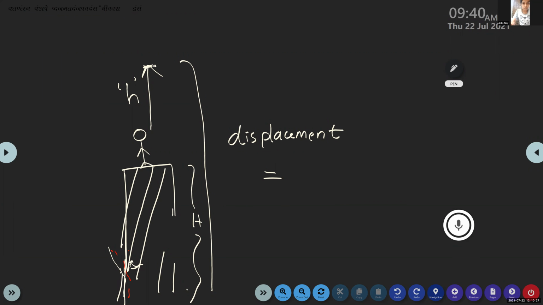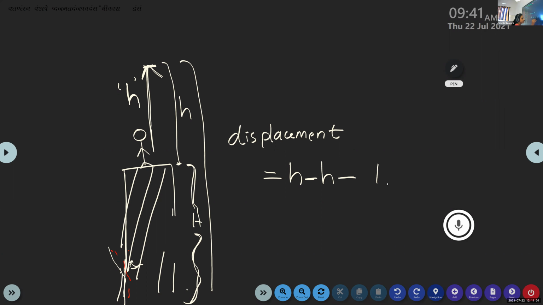Yes, it is negative. What will be the negative value? From here to here, the height of the stone is h. Whenever the stone returns, up to here we know that the height is h. Since it is returned, we need to take it as negative, h minus h. Then from here to here, that is the final point minus the initial point. The final height is h minus h.